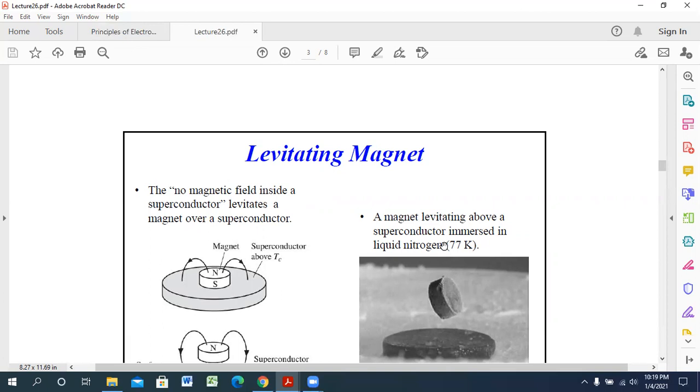We can also use an electric oven for high temperature calculations, but for low temperature calculations, liquid nitrogen is a very good option. Okay.